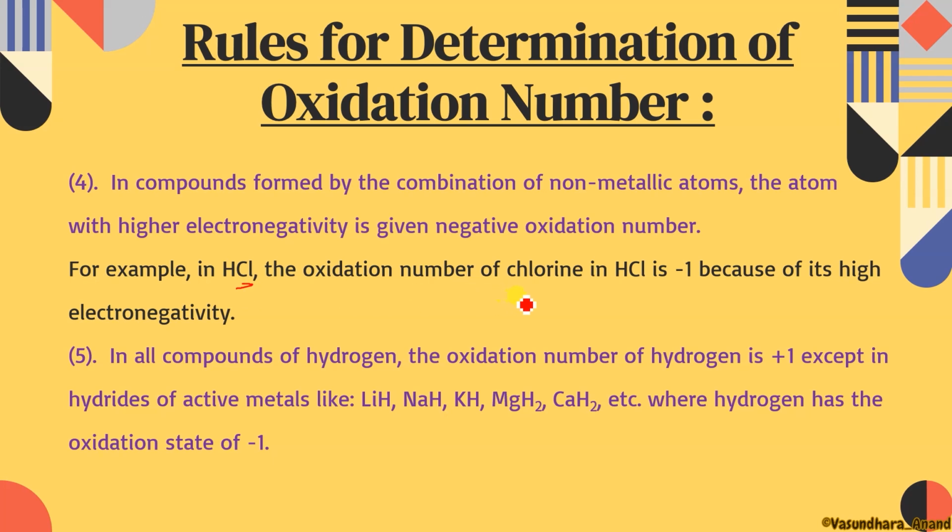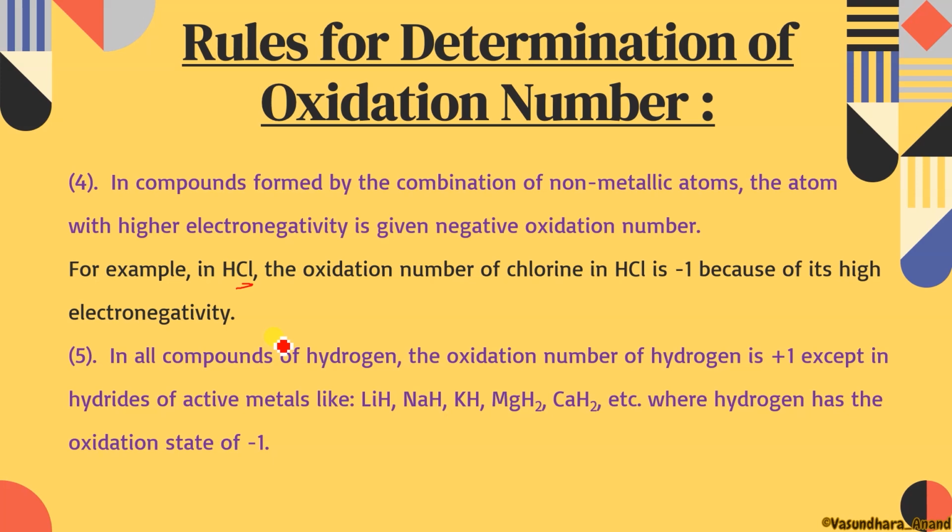Now the next point: in all compounds of hydrogen, the oxidation number of hydrogen is +1, until or unless it is attached to any metal. If it comes with a metal, then obviously, as I told you right now, the metal will always have positive charge and can never show negative.